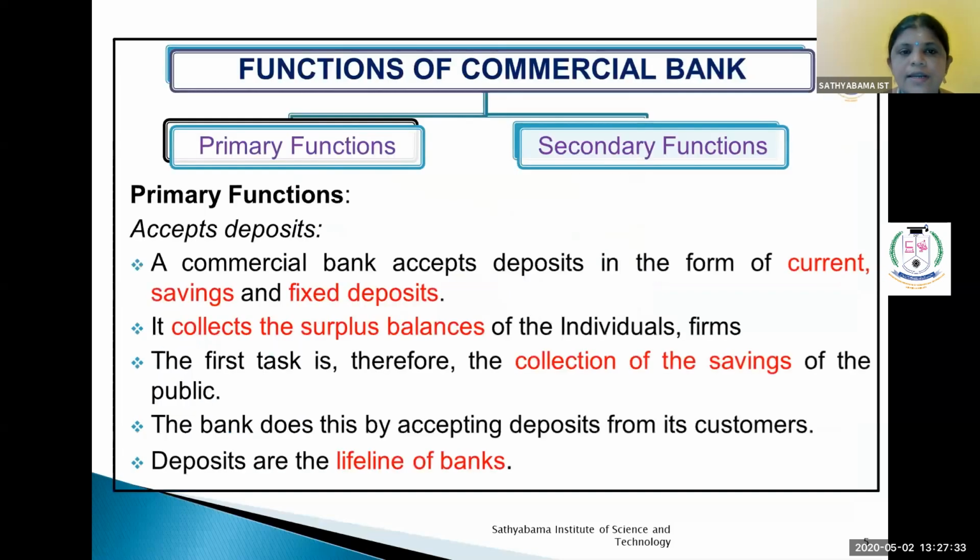The next one is the functions of commercial banks. There are two main functions of a commercial bank: one is the primary function and the second one is the secondary function. Under primary functions, first is accepting deposits. The most important function of a commercial bank is accepting deposits from individuals in the form of current account, savings bank account and fixed deposit account.